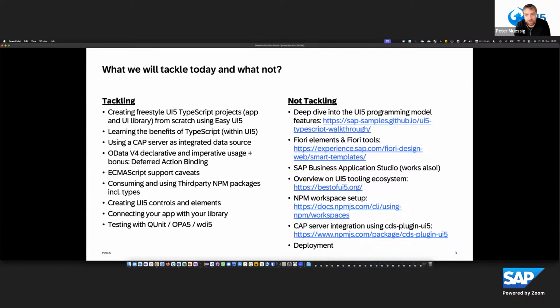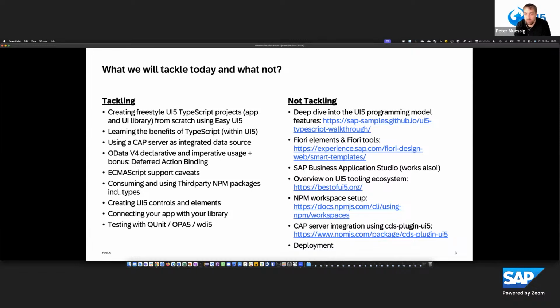Not tackled will be a deep dive into the UI5 programming model. For that, you can go to, for example, the UI5 TypeScript walkthrough. The links I will also share later on in the GitHub repository you will get. Then you can do a real, comprehensive walkthrough through the whole set of UI5 programming model features.